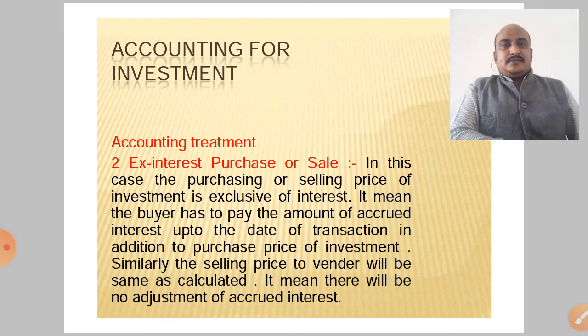In this case, the purchasing or selling price of the investment is exclusive of interest. It means the buyer has to pay the amount of accrued interest up to the date of transaction in addition to the purchase price of the investment. Similarly, the selling price to the vendor will be the same as calculated. It means there will be no adjustment of accrued interest.